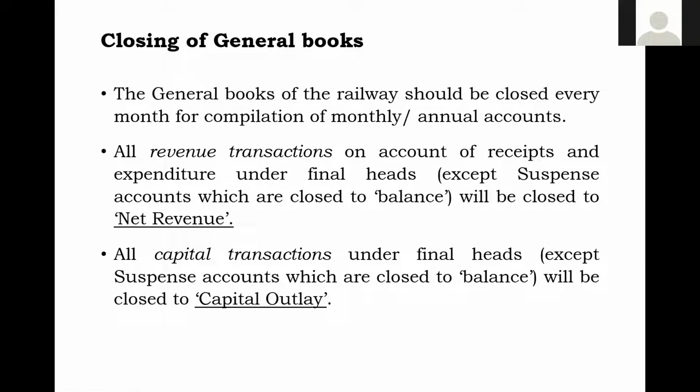So if you can remember this very well, if you go to the glossary of terms in the budget, there also you will be finding the net revenue. What is this net revenue? Earnings minus expenditure, isn't it? That is the net revenue. Closure of general books means net revenue for revenue books, and for capital transactions, the total capital outlay, that means total expenditure. Okay.